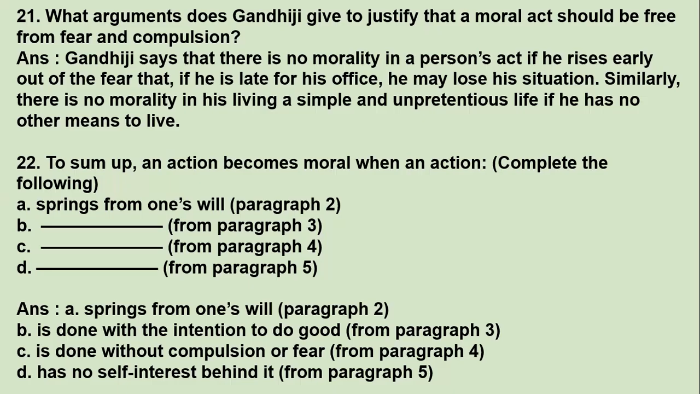Okay, for example, the first one is given for you: springs from one's will. Like if you are doing some action from your own will, then it becomes a moral act. This is mentioned in paragraph 2. In the same way, for paragraphs 3, 4, and 5, we have to write what actions are mentioned as moral. Okay, so the first one is done. Second, if the action is done with the intention to do good. If you're doing some work, some act with the intention to do good, not with any profit motive, just to do something good, that is a moral act.